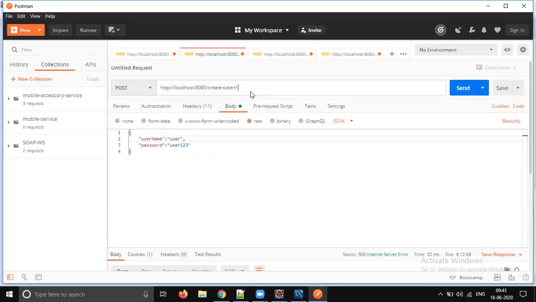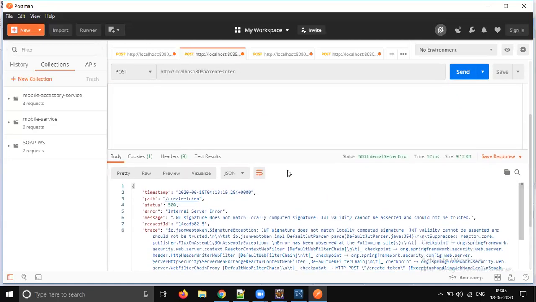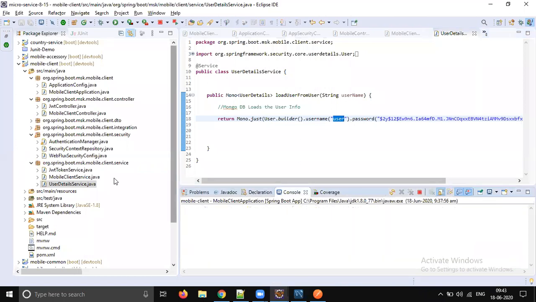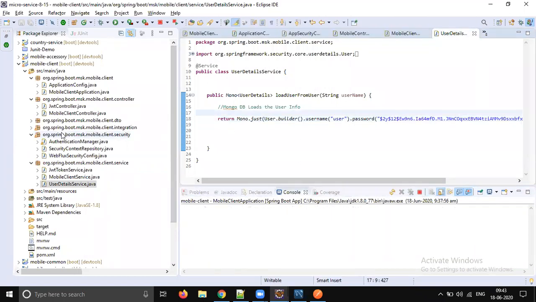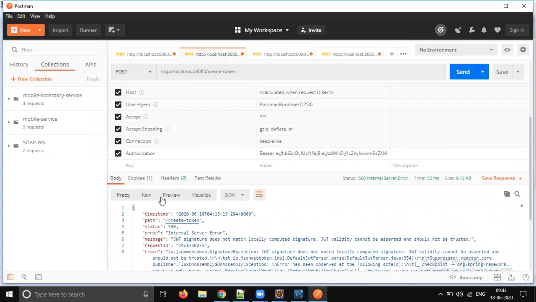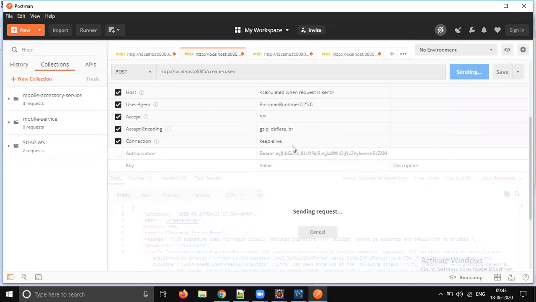Okay. Other than create token, everything is working. What is the URL again? So username and password. Let's go to the controller. Okay. The problem is the header parameter. We are sending authorization there already, so it's not going to create the token.